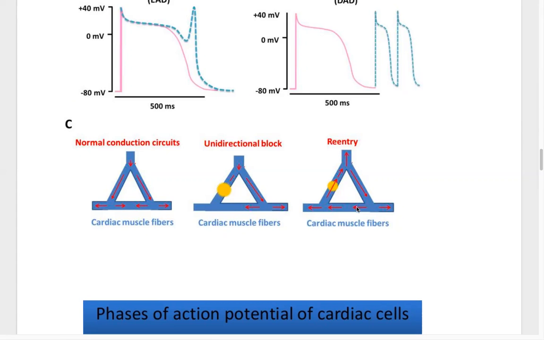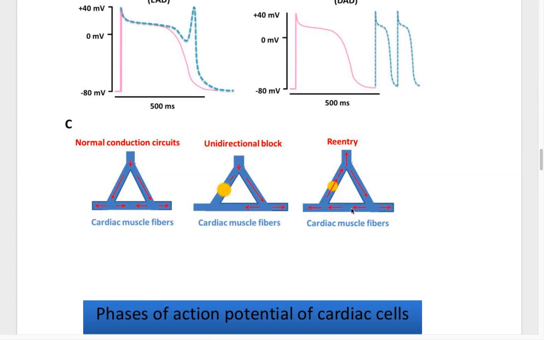When it comes here, at this place, it sees the area is excited. Sometimes it sees the area is excited, which means an excitable stage.